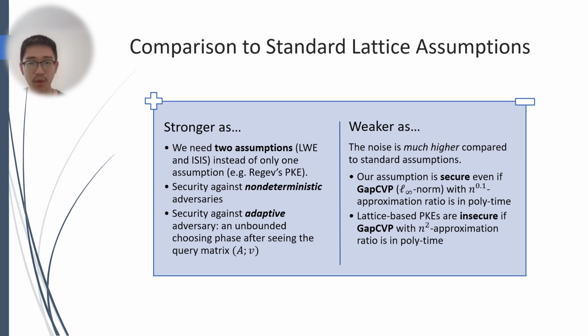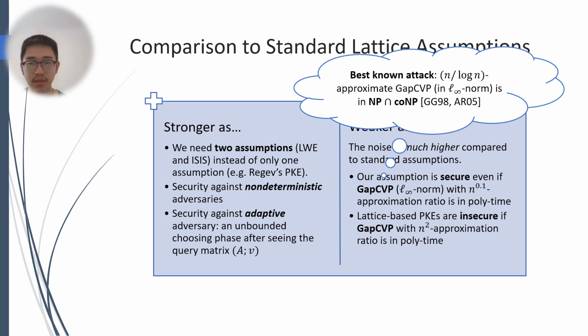We note that our assumption is secure even if gap CVP for infinity norm with n^0.1 approximation ratio is in polynomial time. The best known attack is an n over log n approximation gap CVP algorithm in NP intersect coNP. This algorithm is based on the geometry of the norm, so it is unlikely that it can be improved to n^0.1.